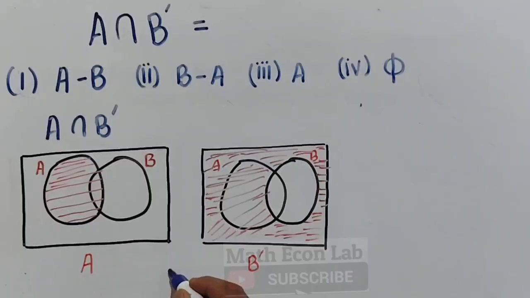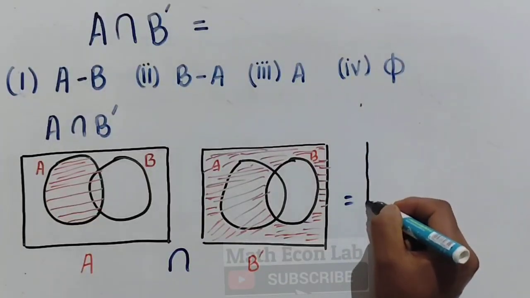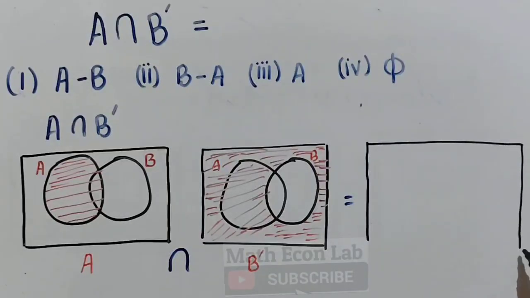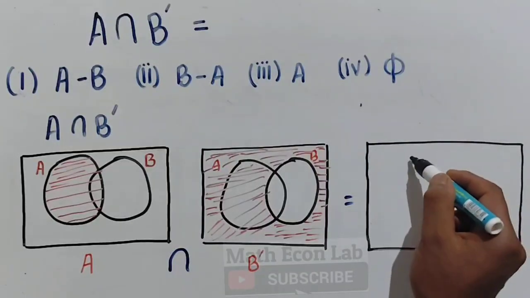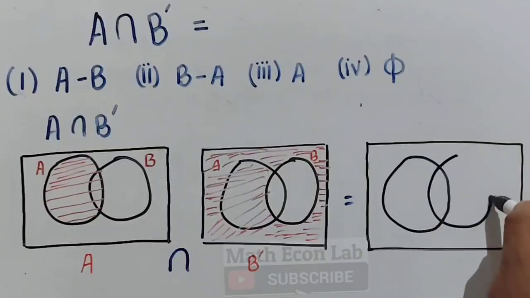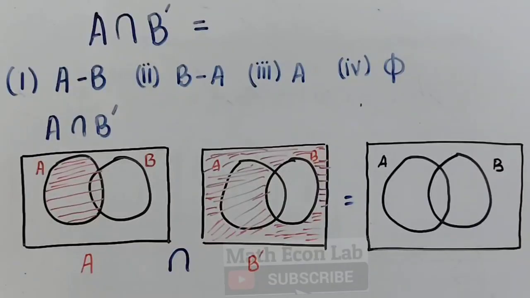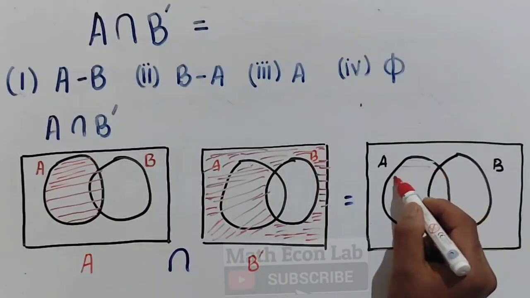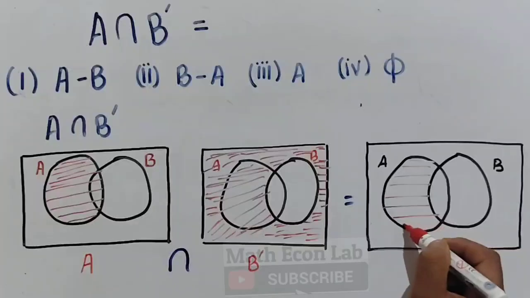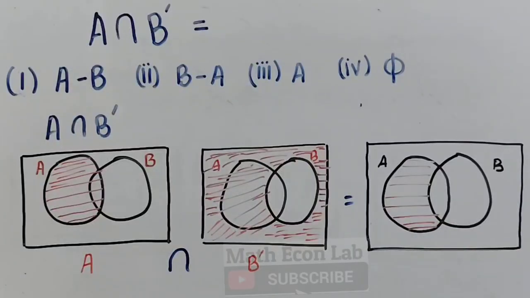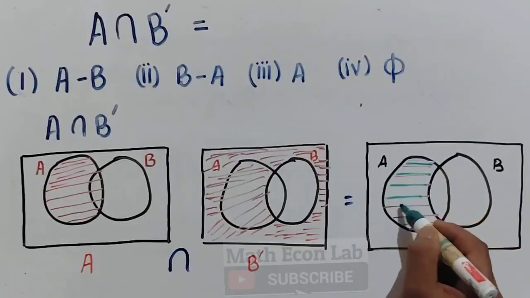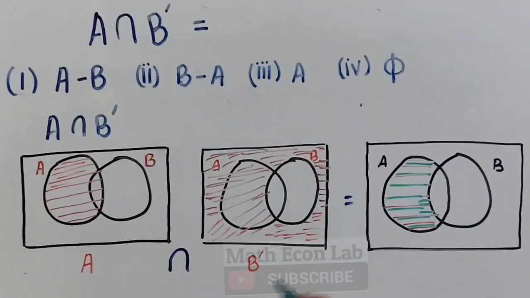Now A intersection B complement will be equal to, let us visualize what will be the resulting answer. So again we have two sets. This is set A and set B. The intersection area, if you visualize this red region intersection, it will be in fact this very region. So this very region will be the result here.